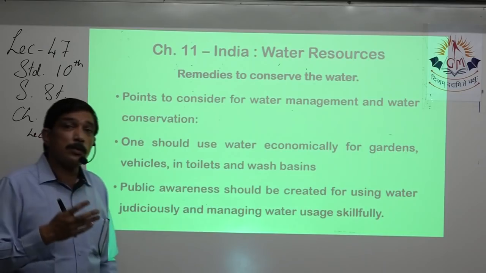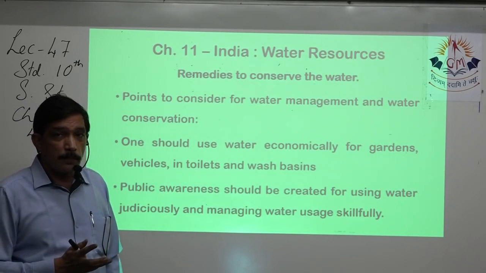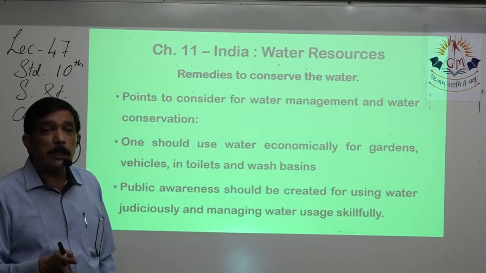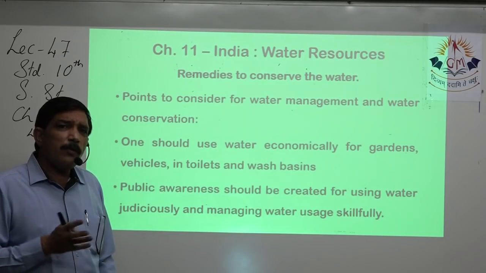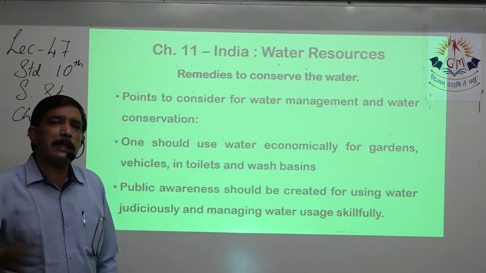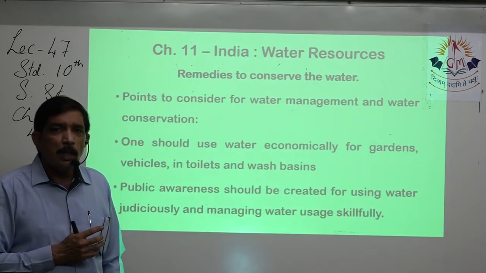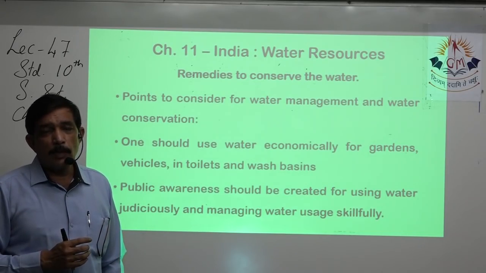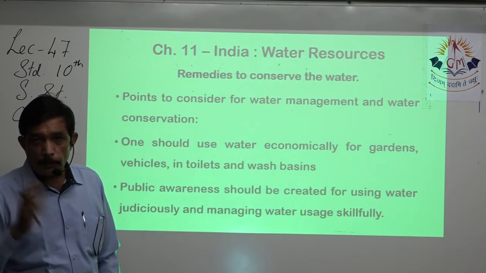So if we use these small methods to save water, not waste it, use wisely, then we can save lots of water, and we don't have to unnecessarily keep on the water coming to our houses from the corporation, and we'll be having less demand of water, and the same water can last for a long number of days.